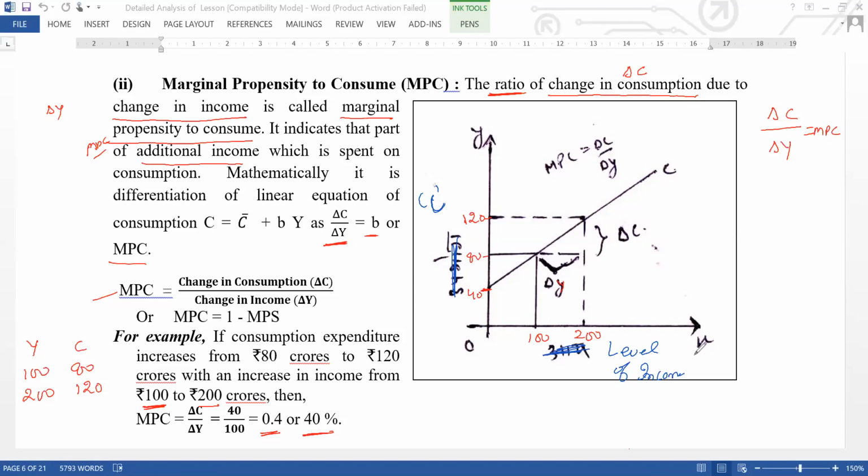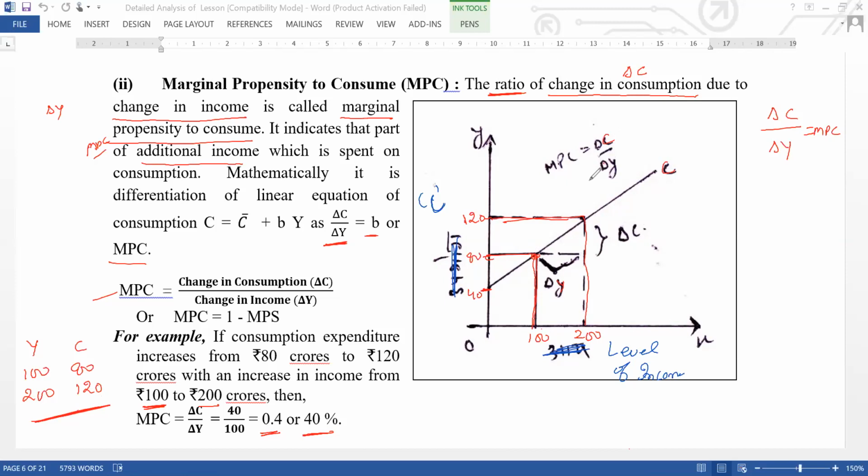Look at this schedule: 100 income, 80 consumption is the first point. Now 200 income and 120 consumption is the second point. Draw a straight line through them. This is called the consumption curve, and delta C upon delta Y is called MPC. So these are the two basic concepts for marginal propensity to consume.